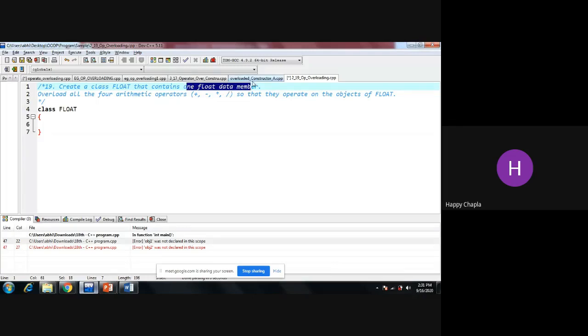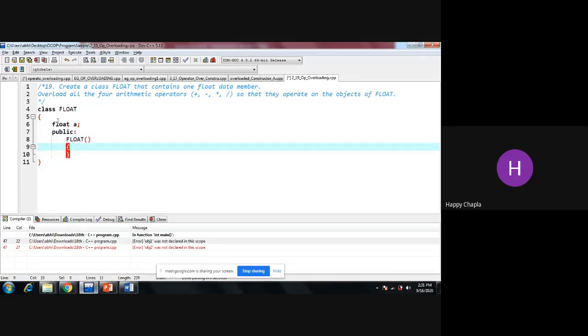That contains one float data member, float A. And in the public section, what I'm going to implement: first, I am giving the default constructor.